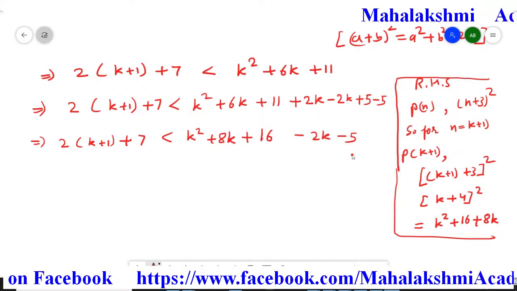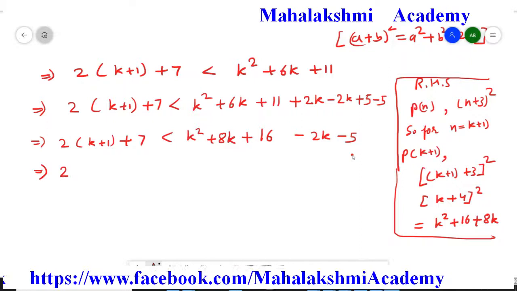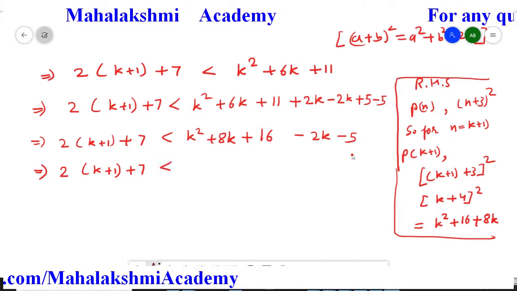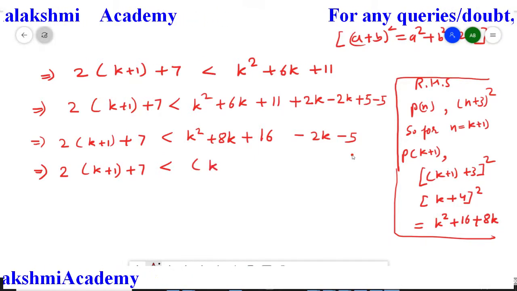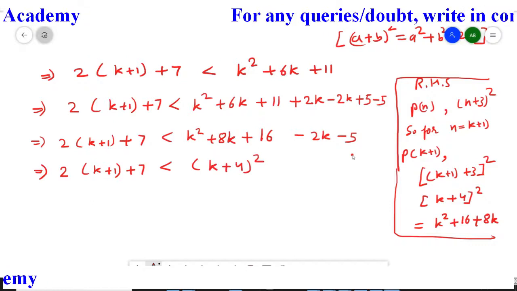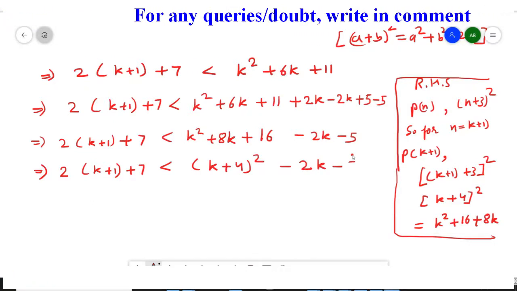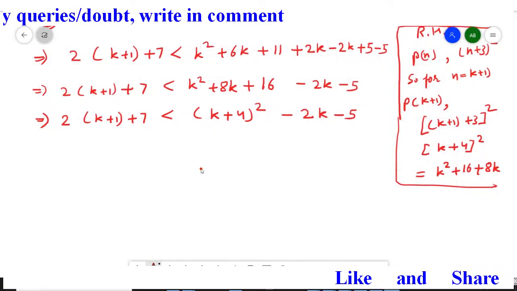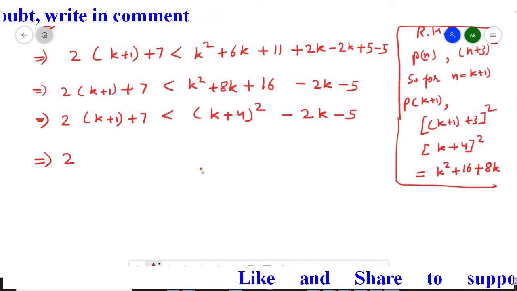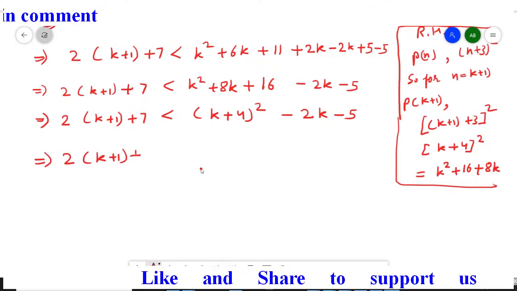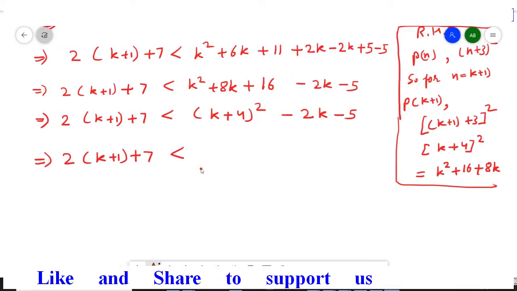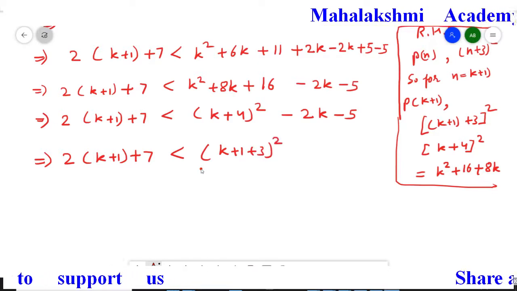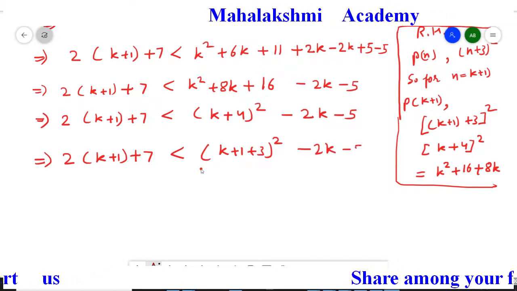Now here 2 bracket k plus 1 plus 7. Now it is in the form of k plus 4 whole square, then minus 2k minus 5. Now in the next step, 2 (k plus 1) plus 7 is less than, so this 4 we can write as k plus 1 plus 3 whole square, then minus 2k minus 5.